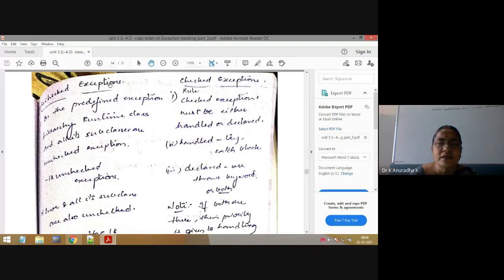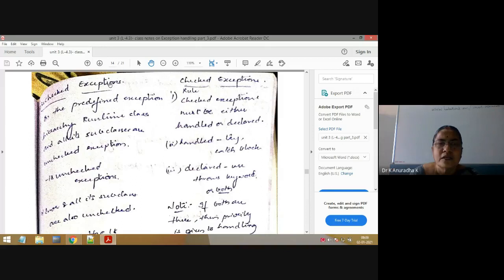If you remember, or memorize, the 18 unchecked exceptions, then we can easily differentiate whether the given exception is a checked exception or an unchecked exception. That's why we need to remember the 18 unchecked exceptions. There is no other way to differentiate these two types of exceptions. Yes, some of the 18 unchecked exceptions we can say easily because we have used them to write the programs on exception handling.